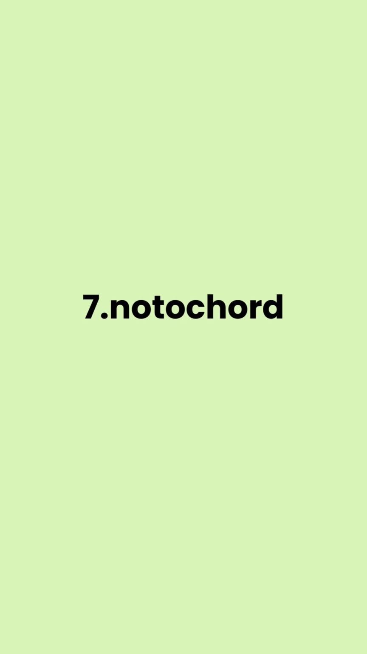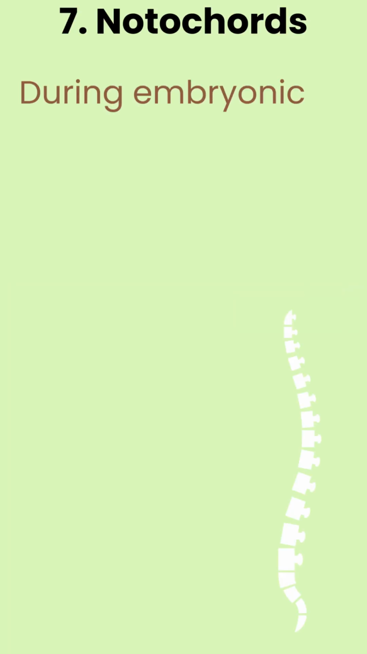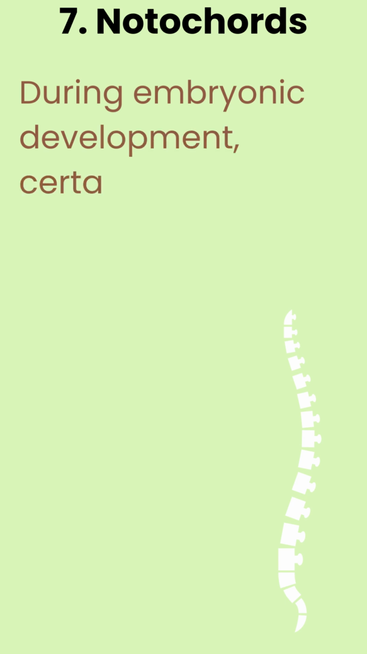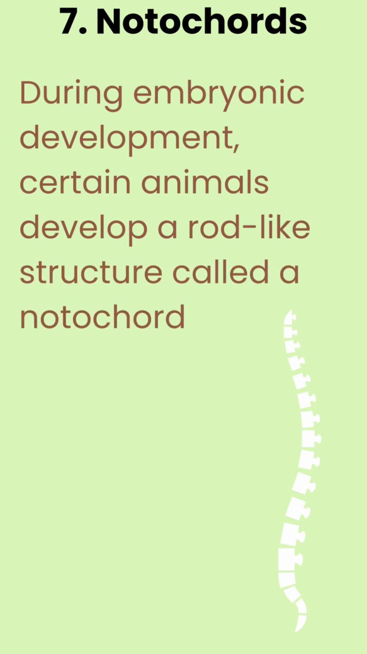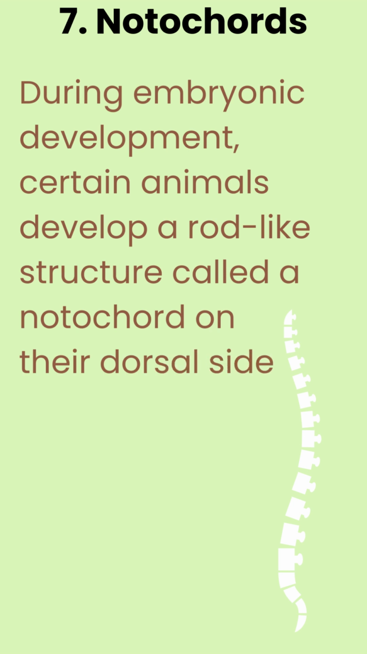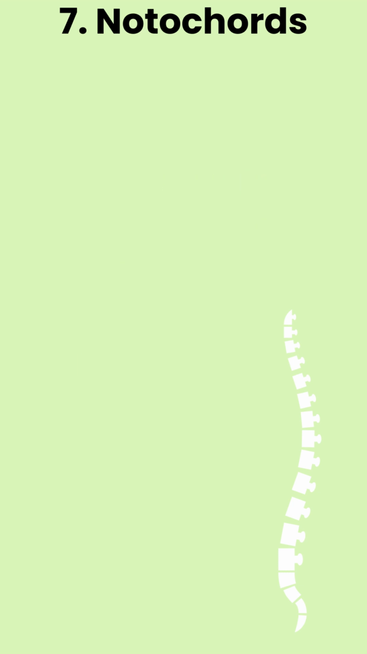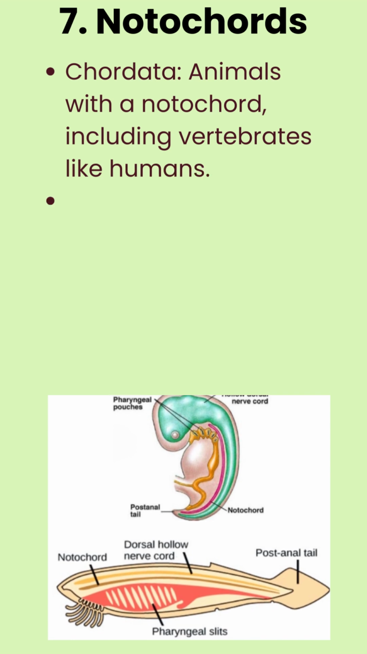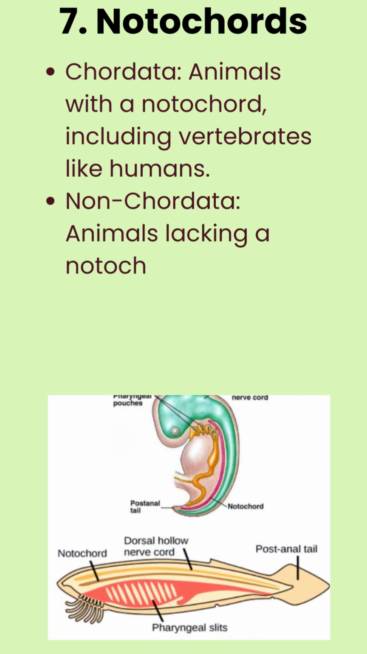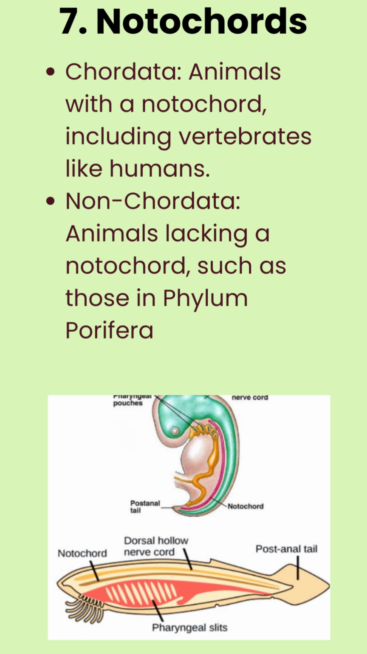Another basis on which animals are classified is the notochord. During embryonic development, certain animals develop a rod-like structure called a notochord on their dorsal side. This notochord is significant for classification. The animal kingdom is broadly classified into two groups based on the presence or absence of a notochord. Chordata, animals with a notochord, including vertebrates like humans. Non-chordata, animals lacking a notochord, such as those in phylum Porifera to phylum Echinodermata.